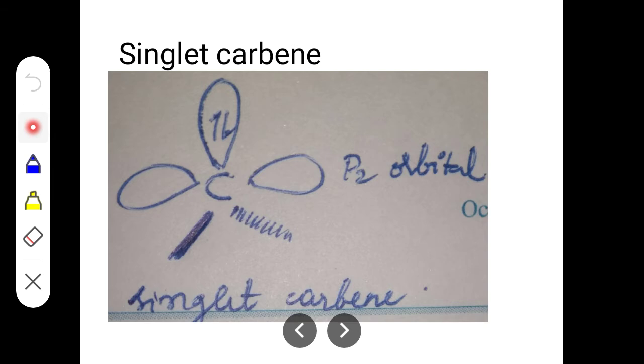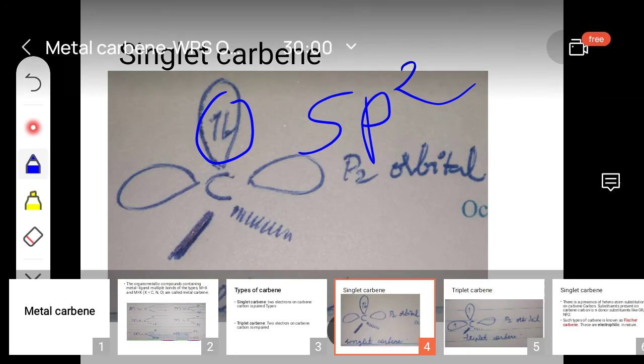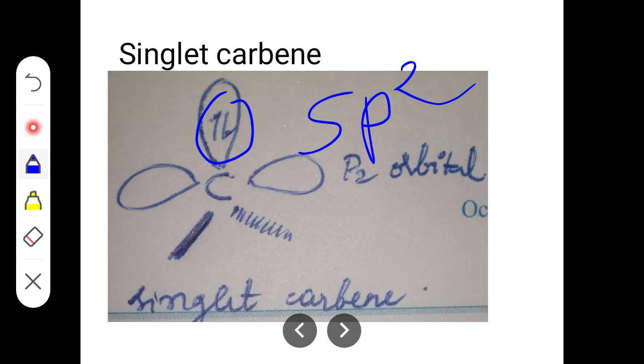This is a p orbital and this is an s orbital. Remember, the carbene carbon is sp2 hybridized. In the singlet carbene, as I already said, the electrons are in the paired condition. You can see that the electron is paired, correct? So here the p orbital is empty.